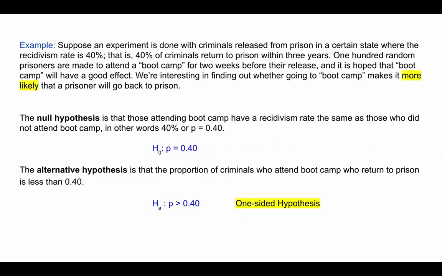Now let's compare that to if we had a greater than symbol here. We would put greater than here if we thought that the boot camp was going to make it more likely that the prisoners go back to prison. Like they somehow hate the boot camp and it makes them want to commit more crimes, which doesn't seem very logical within the context of this problem. But if it said boot camp makes it more likely that the prisoner goes back to prison, then we would still have a one-sided hypothesis, but it would be a greater than symbol right here. So we might think that this p would be bigger than the standard. Okay, so those are both one-sided.